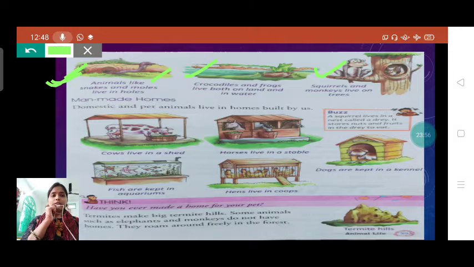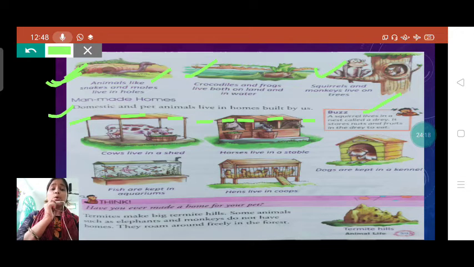They do not have any permanent house, students. They live on trees sometimes. Now see, man-made homes. What are man-made homes, students? See here, domestic and pet animals live in homes built by us.